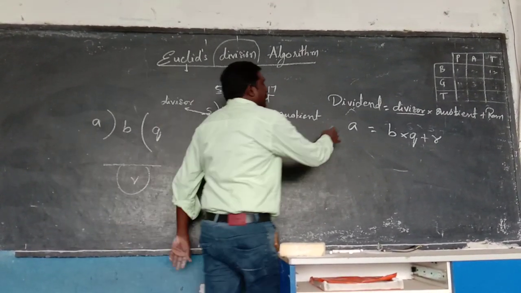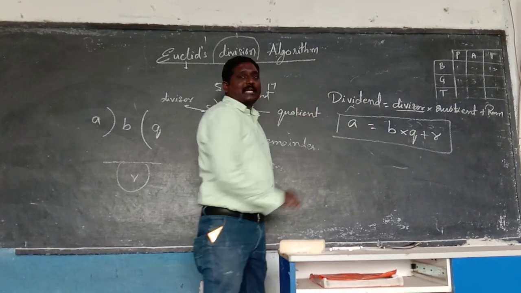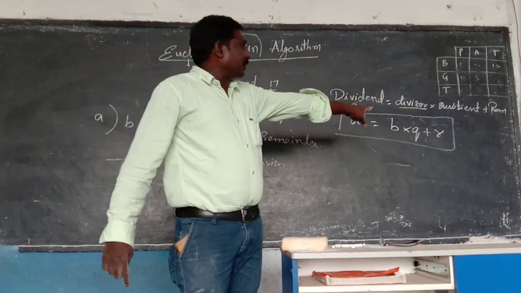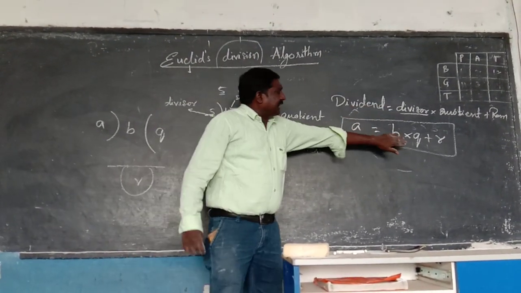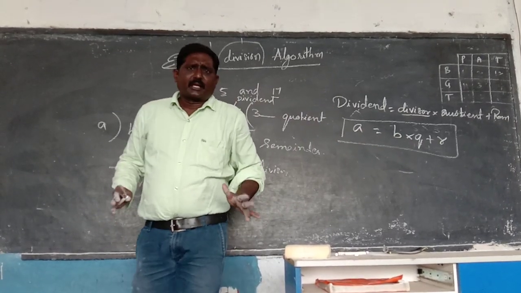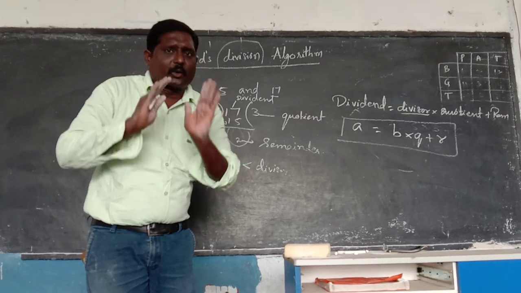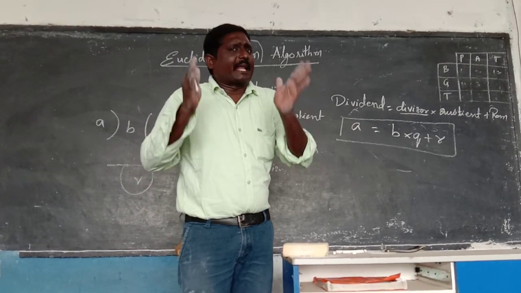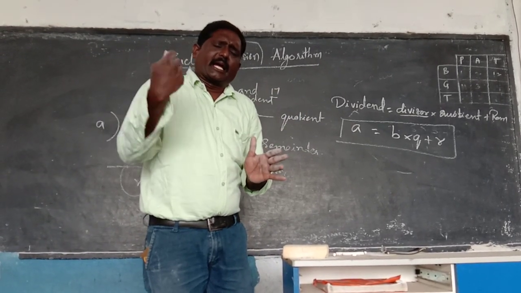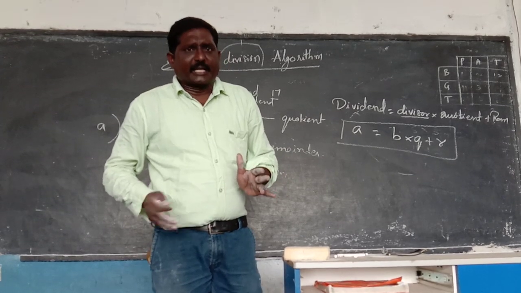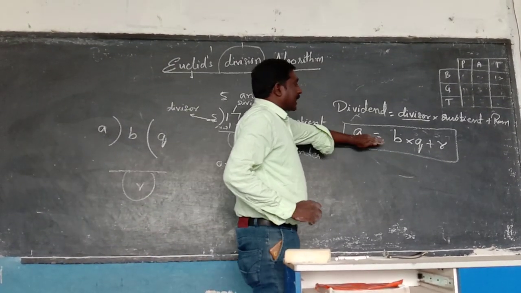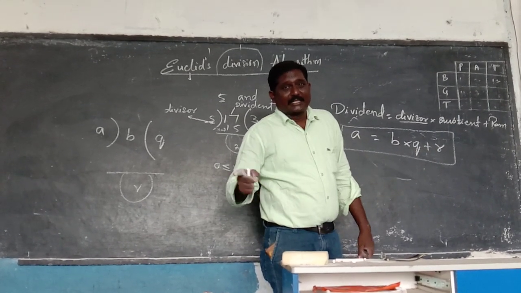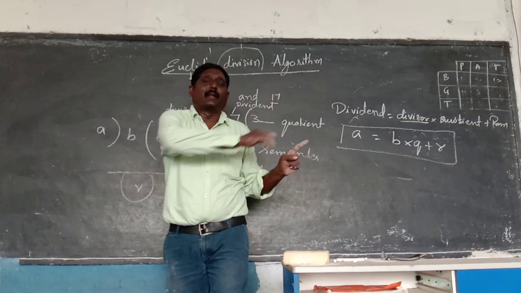This is the statement of Euclid's division lemma. Euclid's division algorithm statement is A is equal to B into Q plus R. Instead of A and B, we can take any values. A and B are only examples. You may take any other letters, that is your wish. After writing the statement, the condition should compulsorily be written, otherwise the statement will be wrong.